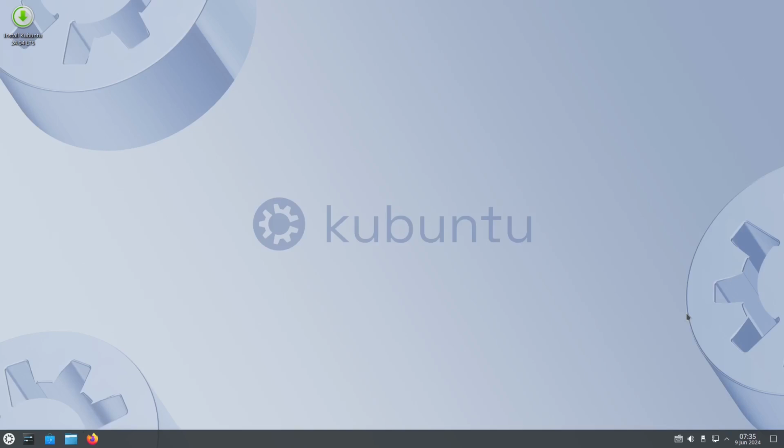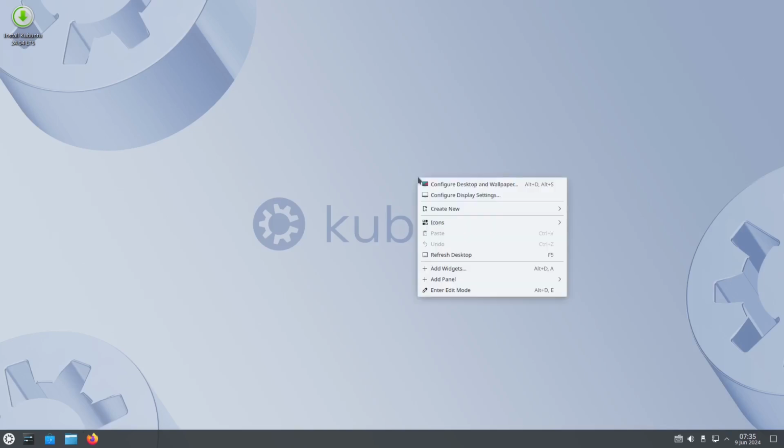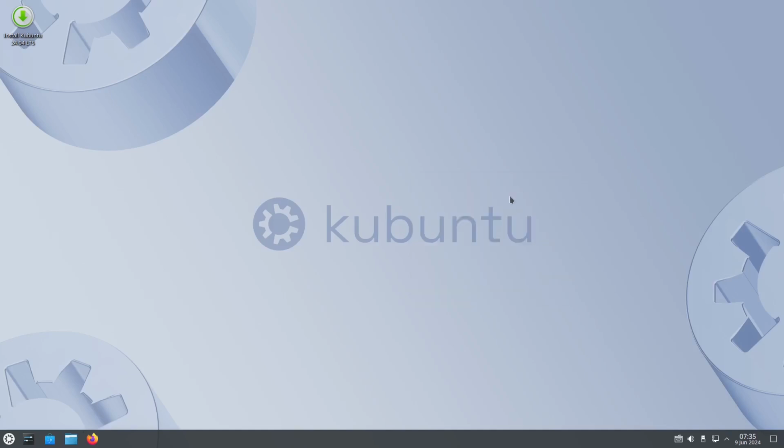Just like in Windows, at the extreme right corner we have the notification area, complete with the time and date, the network for our Wi-Fi or wired LAN. We also have the volume and the keyboard. And of course, in our desktop wallpaper, you can change this just like in Windows. You just right-click and then choose your wallpaper configuration.